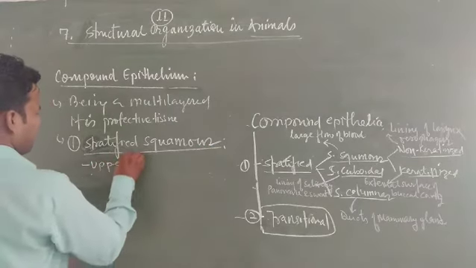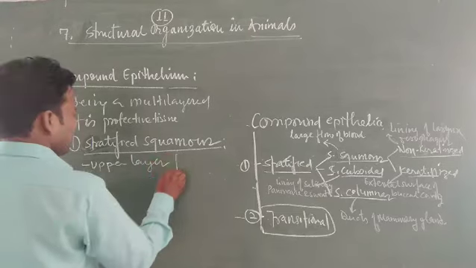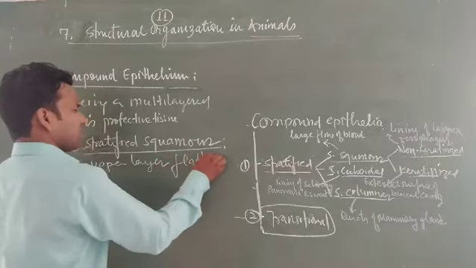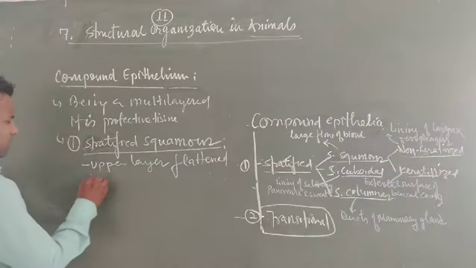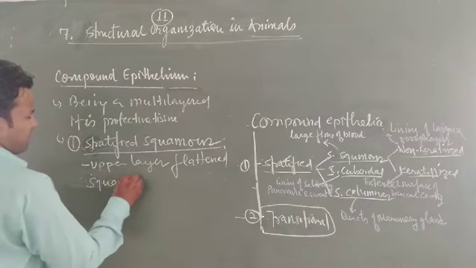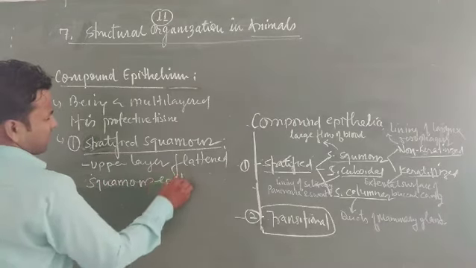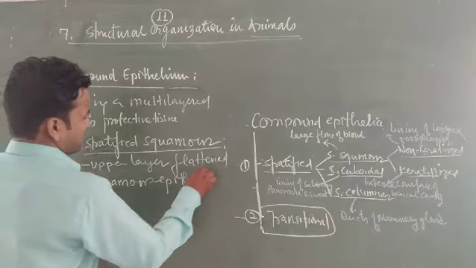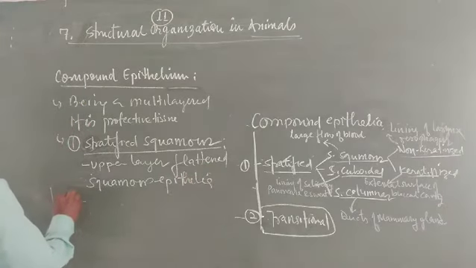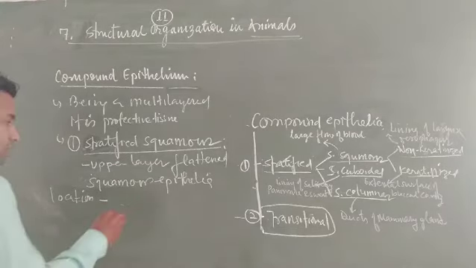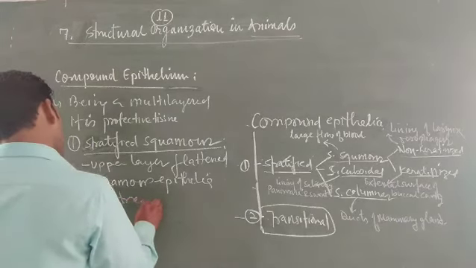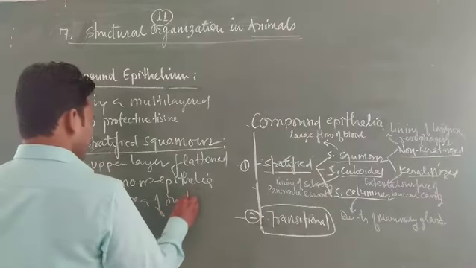It is an upper layer of flattened squamous epithelia. Generally, the location of this epithelia is especially in the area of ducts which are delicate.